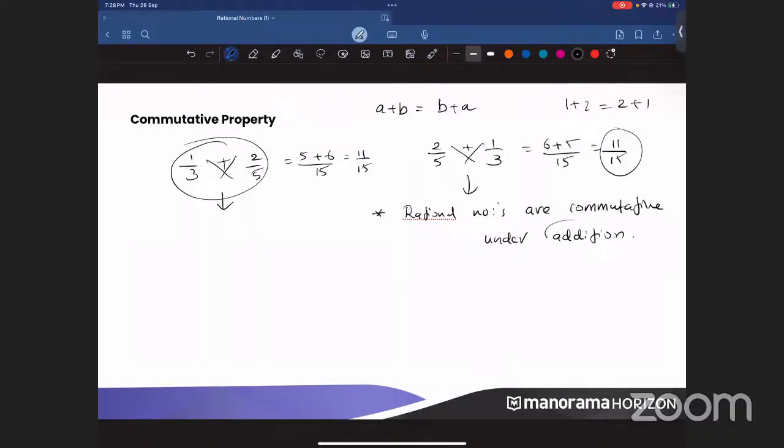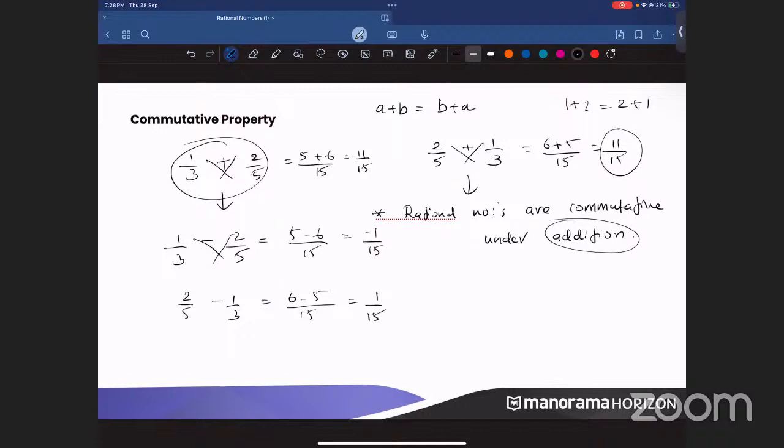In commutative property, we checked addition. Now, what about subtraction? If I take 1 by 3 and subtract 2 by 5, I will be getting 5 minus 6 by 15, that is minus 1 by 15. Now, if I take the reverse, that is 2 by 5 minus 1 by 3, what is it? It is going to be 6 minus 5 by 15, that is 1 by 15.